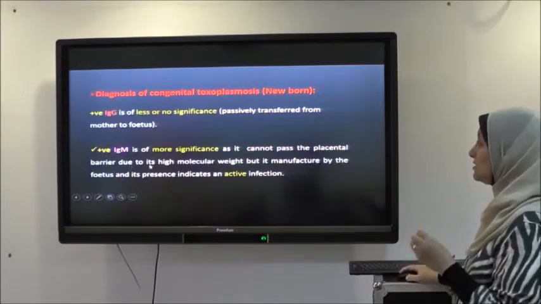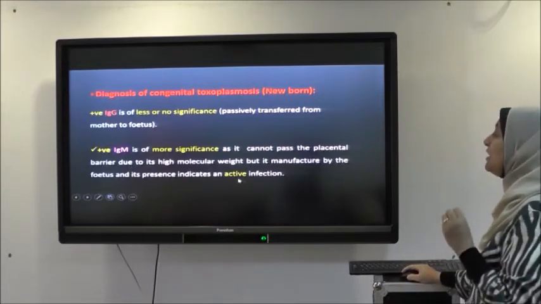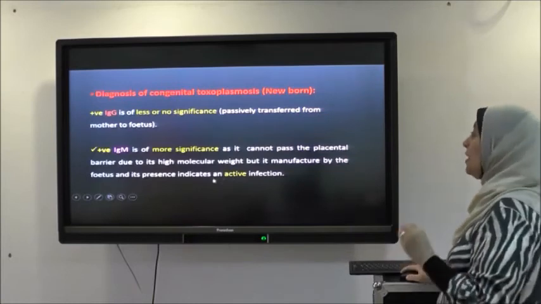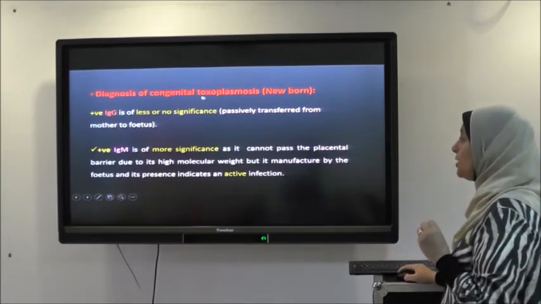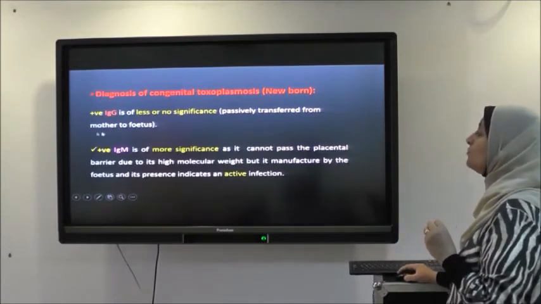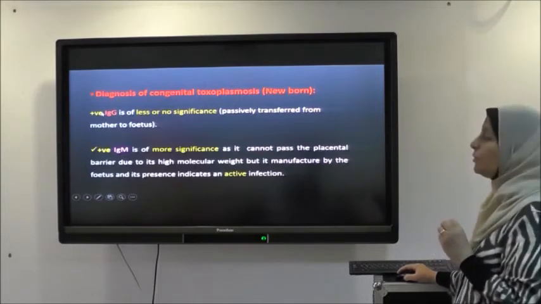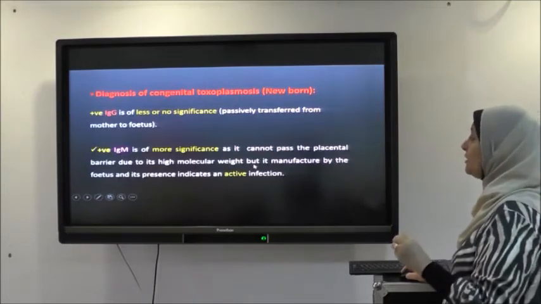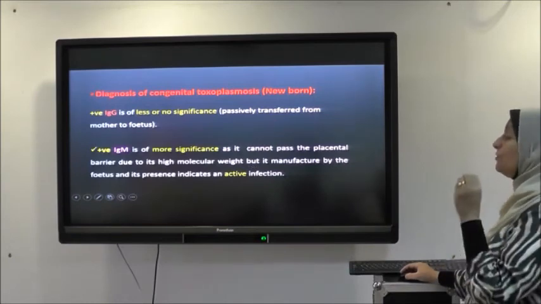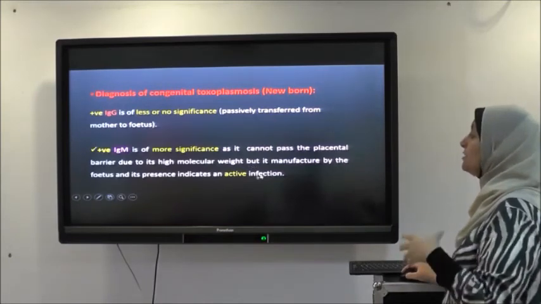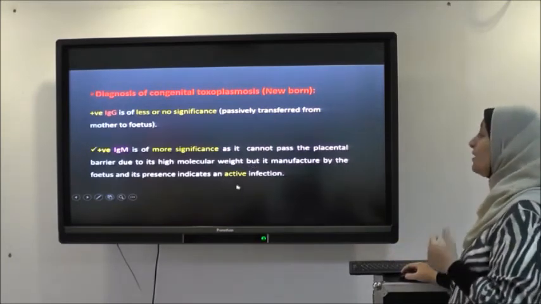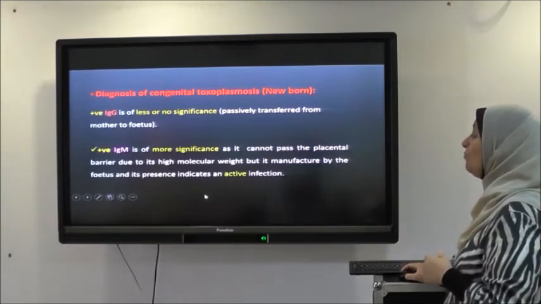So if it is present in the newborn or in the fetus, it indicates acute active infection. So we depend in the diagnosis of congenital toxoplasmosis on the presence of IgM, not IgG, because IgM has a high molecular weight and can't cross the placenta. If it is present, it is manufactured by the baby and indicates active acute infection of the newborn.